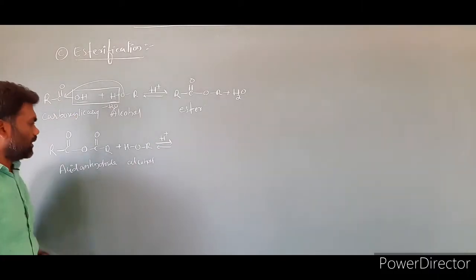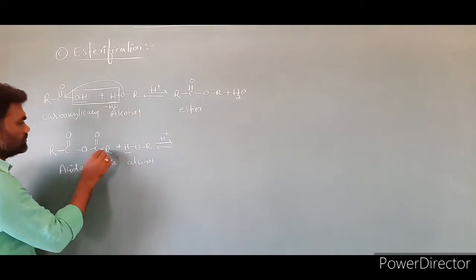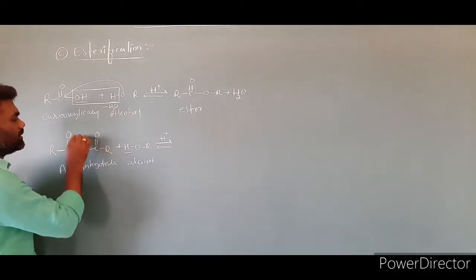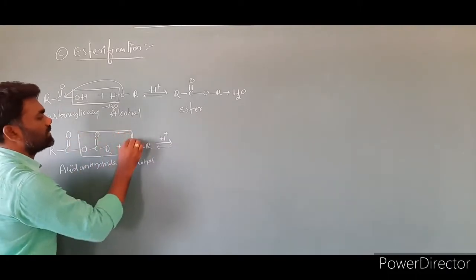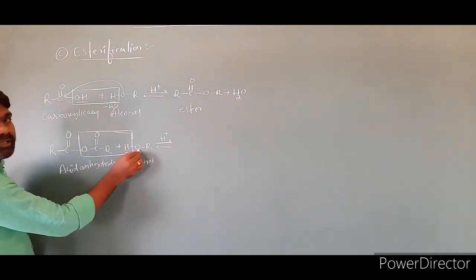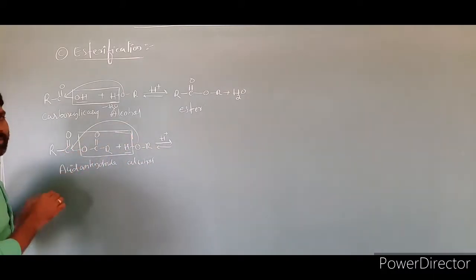Now how to write the product? The H from the alcohol and this entire group are eliminated in the form of a carboxylic acid. Then the remaining part of the alcohol, O, will attack this carbon.